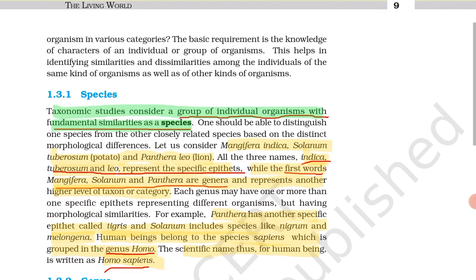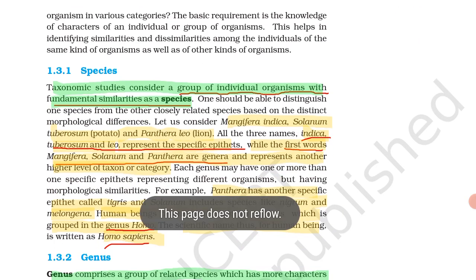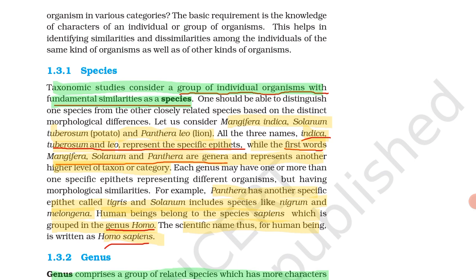Next is species. What is meant by species? Now listen, very important. Taxonomic studies consider a group of individual organisms with fundamental similarities. It is called species.